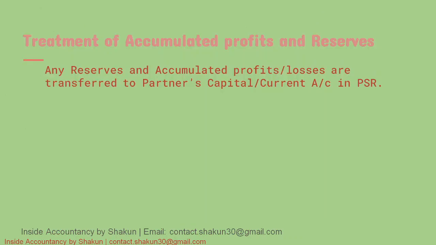So moving on. Any kind of accumulated profits or reserves that are available in the firm's balance sheet at the time of retirement of a partner are always transferred to partners' capital or current account in the profit sharing ratio. The logic behind that is that all these profits, reserves and losses belonged to a period before the retirement of a partner. Therefore, the retiring partner also must have a share in these accumulated profits or losses.